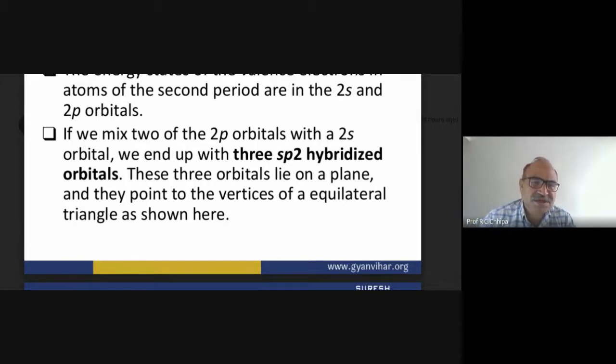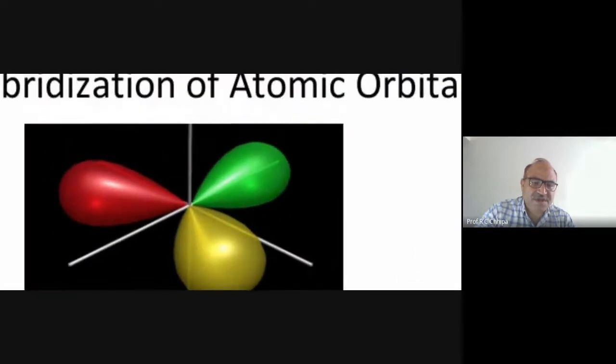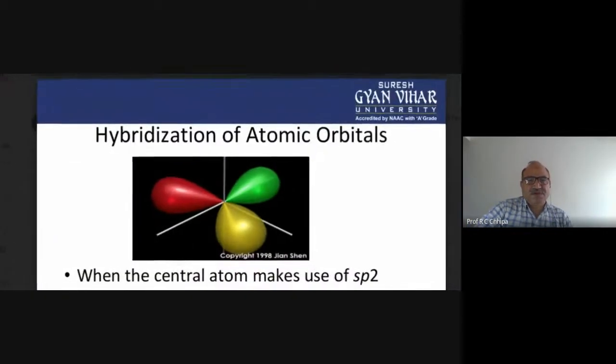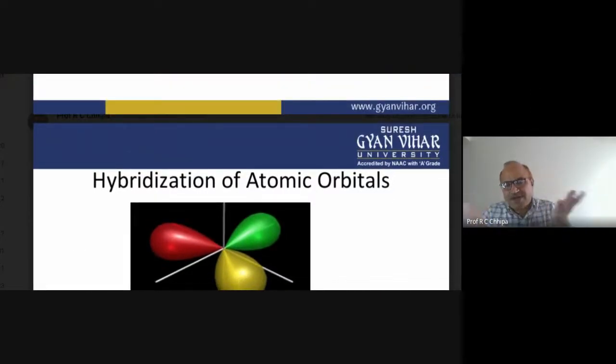Now these three orbitals lie on a plane, and they point to the vertices of an equilateral triangle, as shown here. So this is sp2 hybridization. Here the red one is contributed by the s atomic orbital. So through hybridization of atomic orbitals, a trigonal planar shape will be formed, as in beryllium chloride.